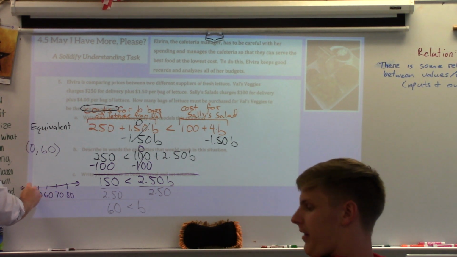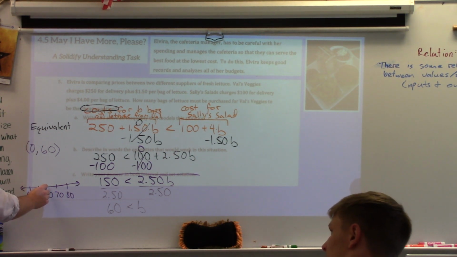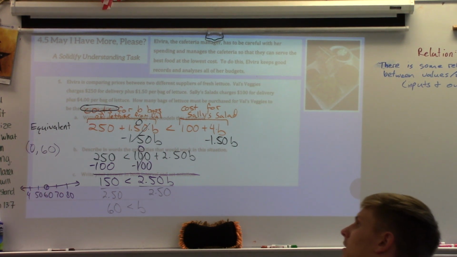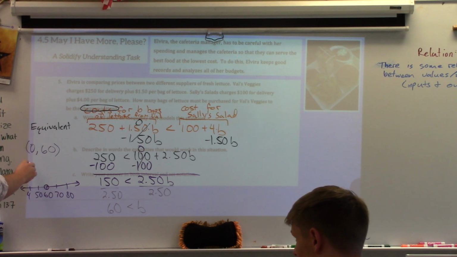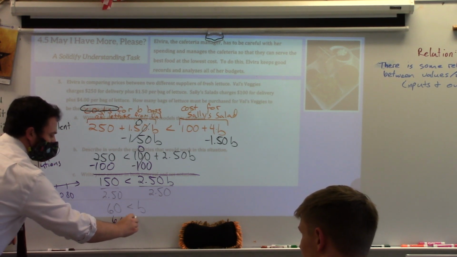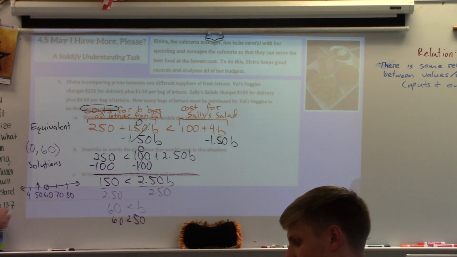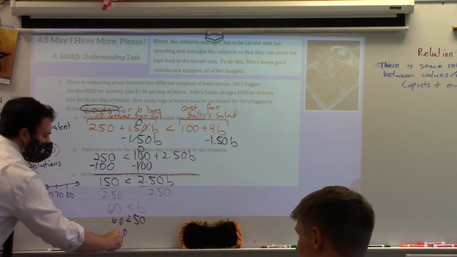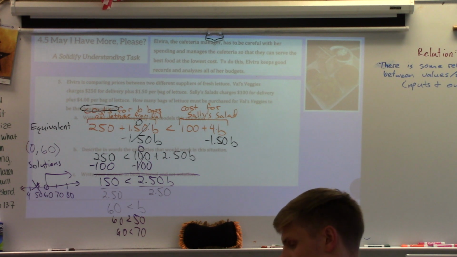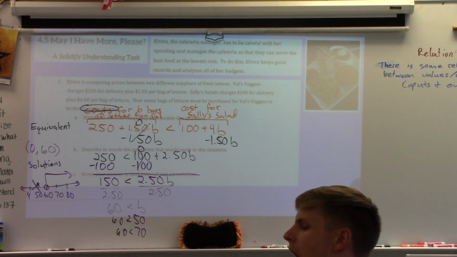But which direction I shade means that I should be shading the solutions, right? The whole point is to get the solutions. If I shade 50, is 60 less than 50? No, so I would not be shading to the left. Is 60 less than 70? So we're shading to the right. We want to pay attention to making sure we get those inequalities.